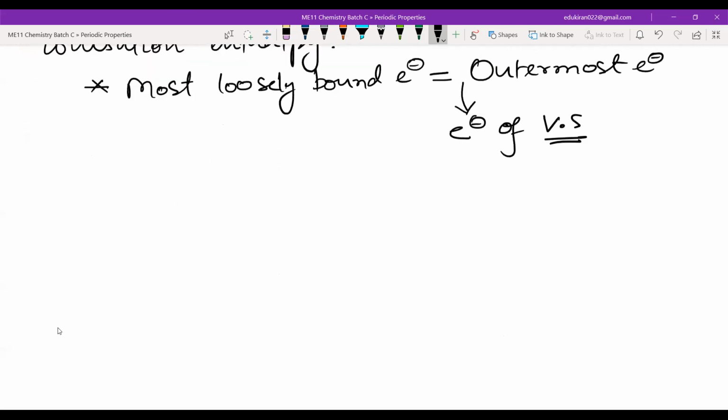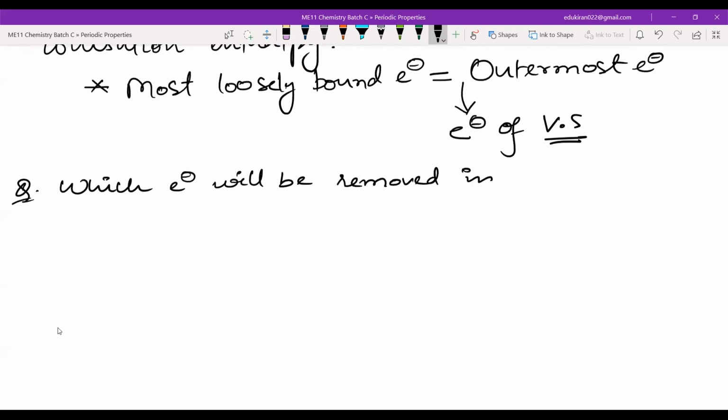Okay. Now I'm giving you a question. Which electron will be removed in iron during ionization?